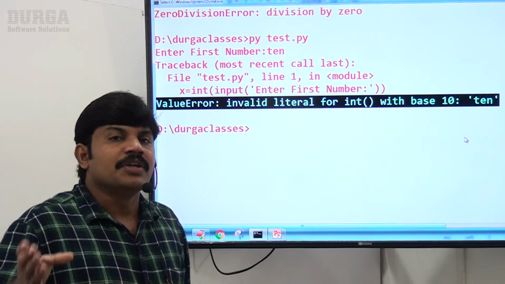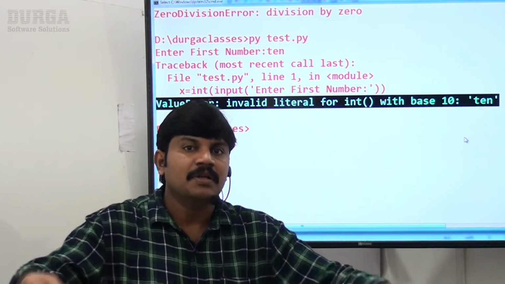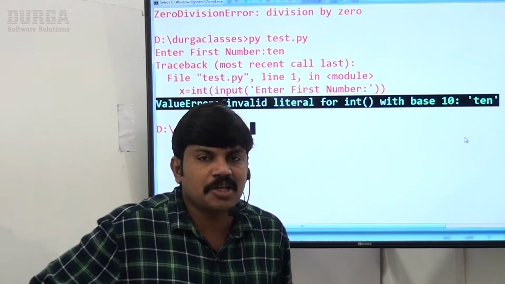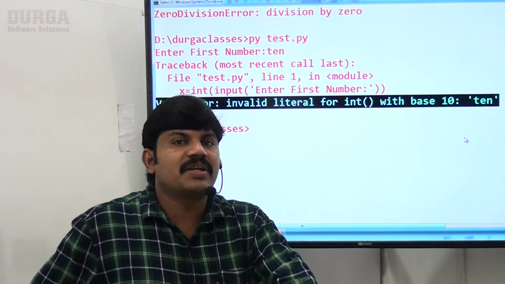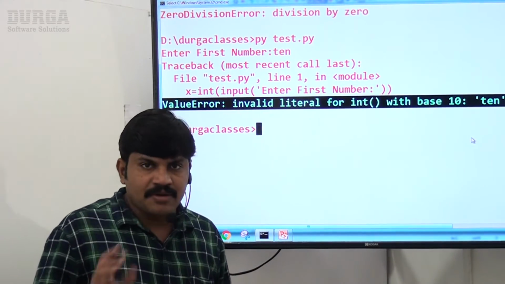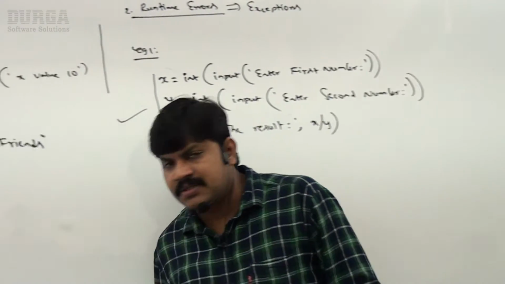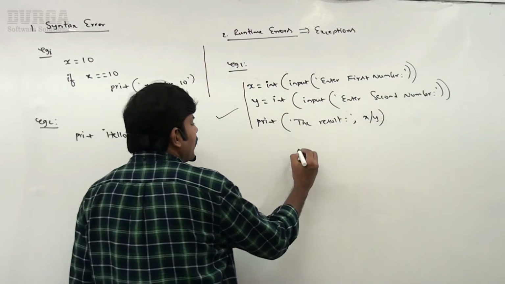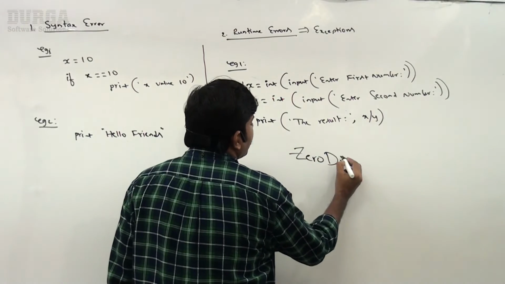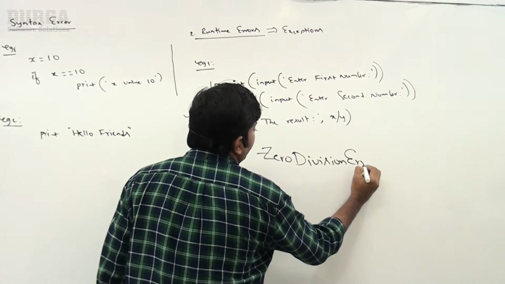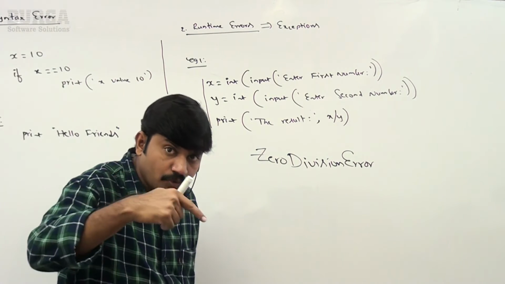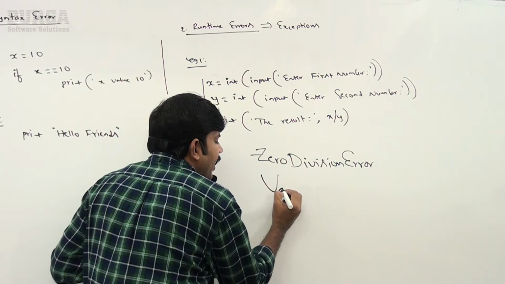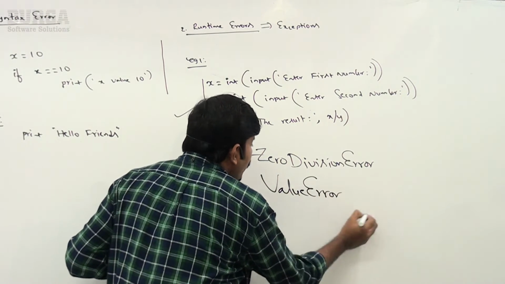So because of end user input at runtime, something goes wrong and we are getting these errors. These errors are called runtime errors. Can you please give an example of a runtime error? ZeroDivisionError. Next, a ValueError like this, right? Let me go for one more example, sir. Observe this. In this program, which types of errors are possible at runtime? The first one, ZeroDivisionError. Sir, these words are very important. We are going to use them minimum hundreds of times in exception handling only, that's why take special care. ZeroDivisionError. Second one, sir, ValueError.